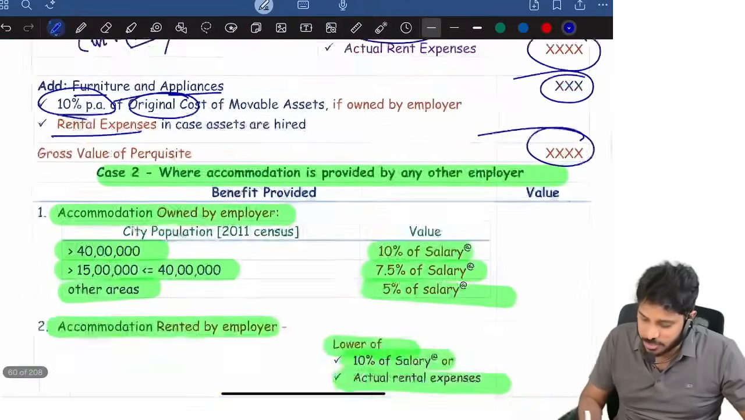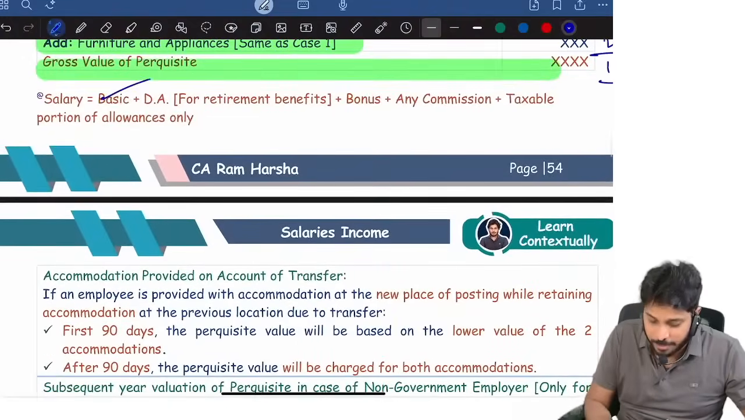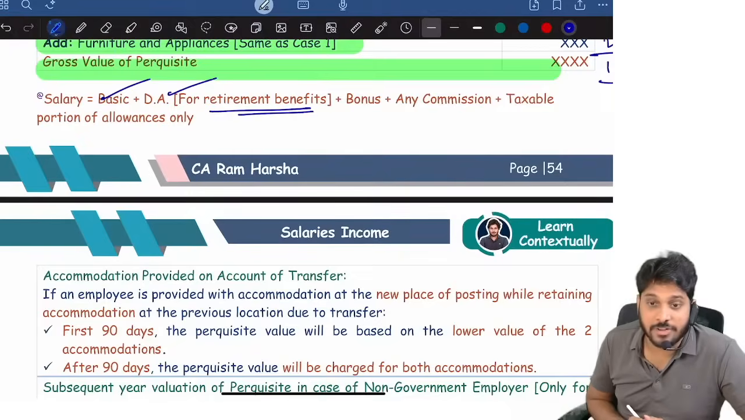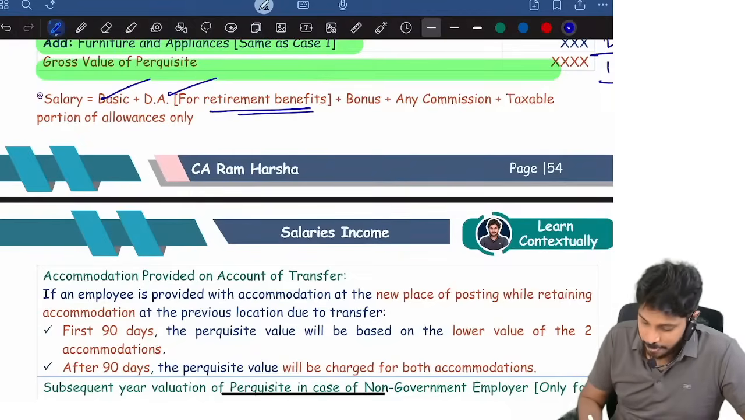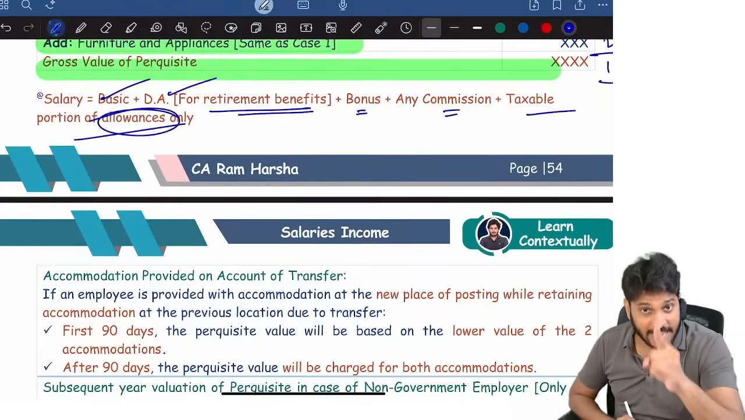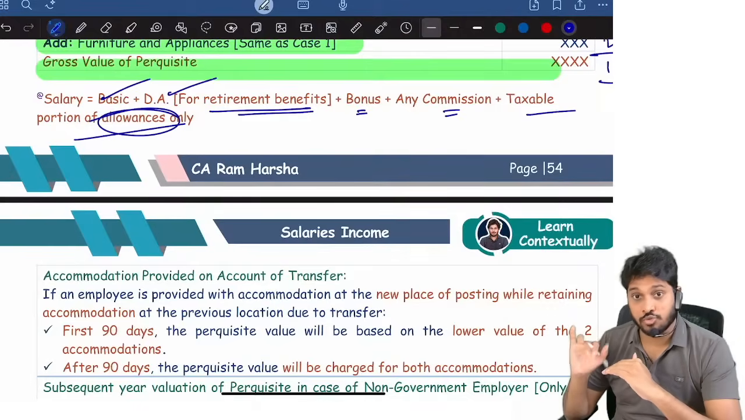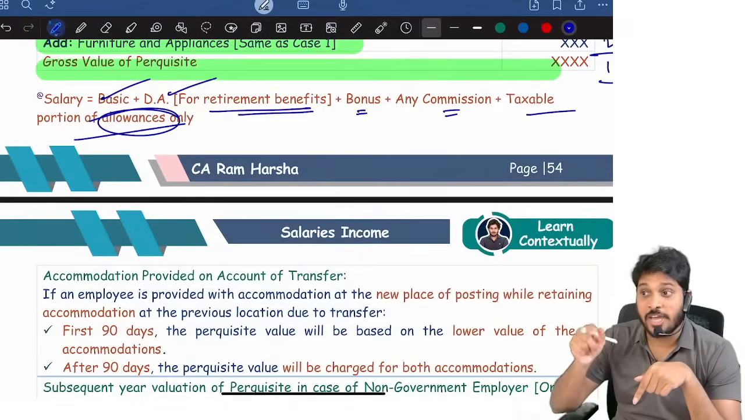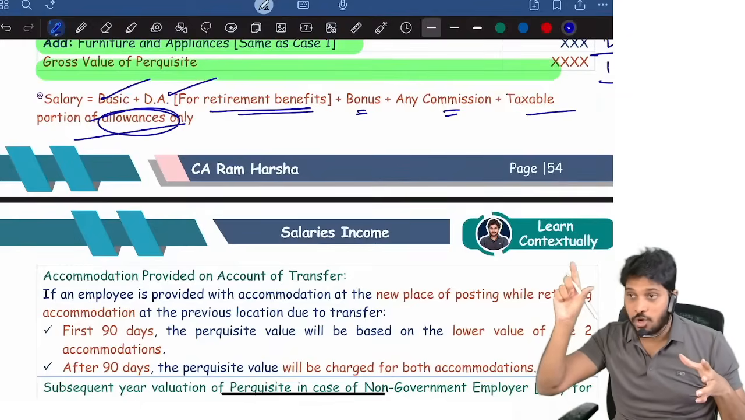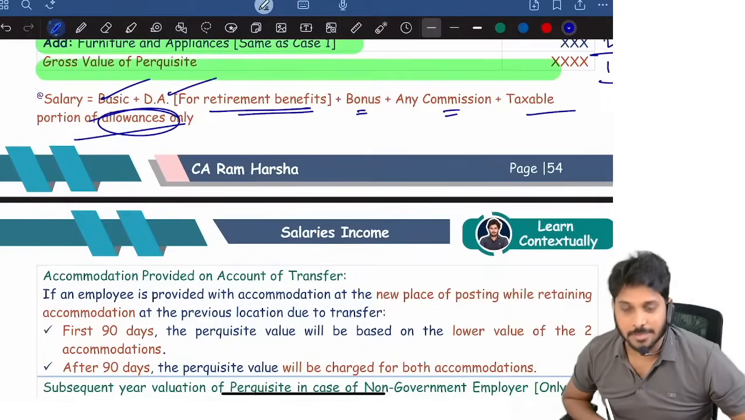Now here you see 24% of salary, 10% of salary, 7.5, 5, 10% of salary, 24. Salary means what? Basic you take. Okay, and DA for retirement benefit you take. Bonus you consider. Any commission you consider. Taxable portion of allowances. Allowances will be there, only the taxable portion you should consider. Exempted portion don't consider. For example, transport allowance 5,000 received, 3,200 is exempted, 1,800 only you should consider. If the employee received leave encashment during service, and you are computing this RFA for 6 months only, then total leave encashment received during service multiplied by 6 by 12. That much only you should take here. That's it.